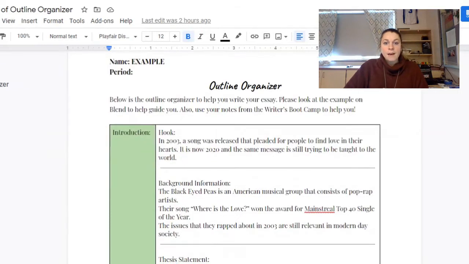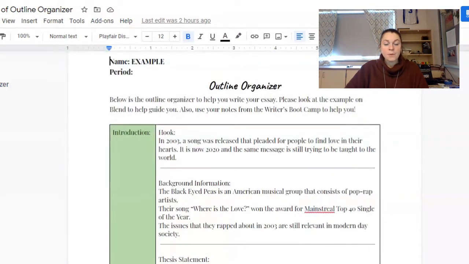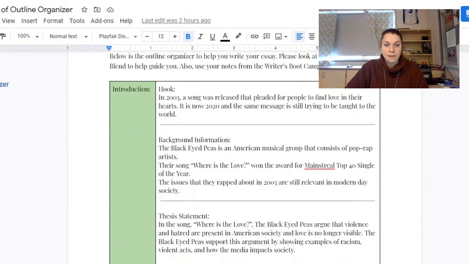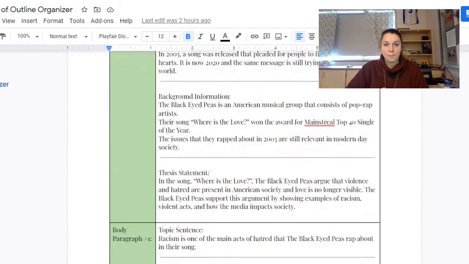You should have the empty or blank outline organizer. I'm just going to go ahead and show you the example that I have right here. I did the example with the song "Where Is the Love?" by the Black Eyed Peas. So this is the organizer. As you can see, your copy is probably blank in all of these spaces, so look at this example to help you.